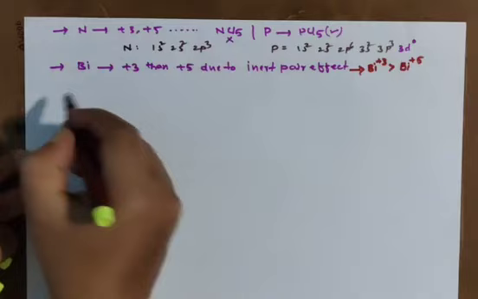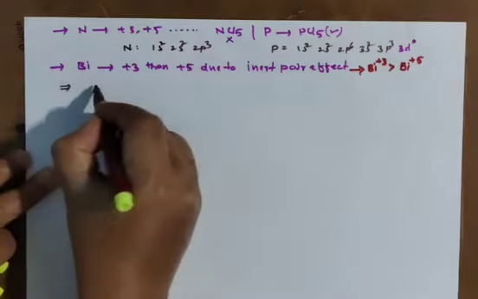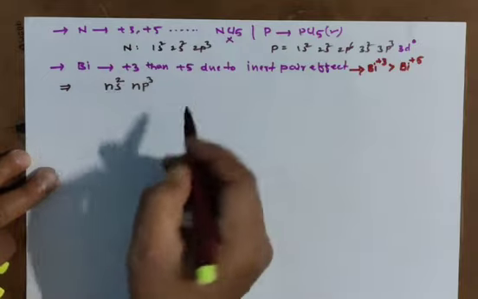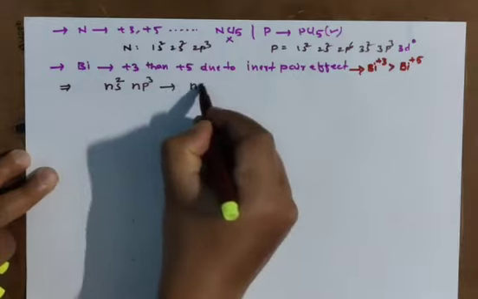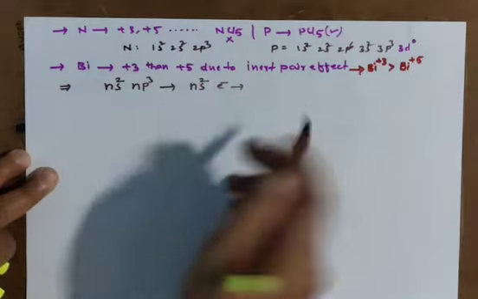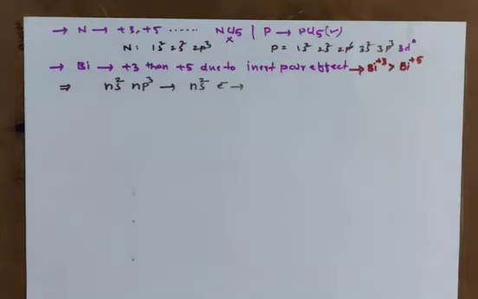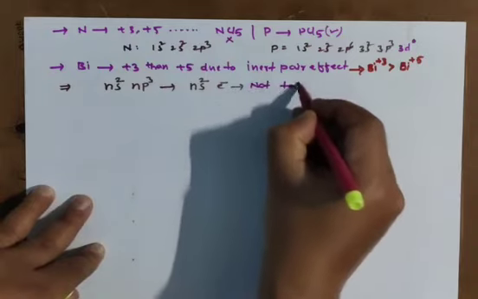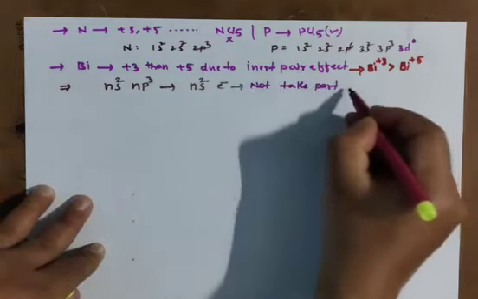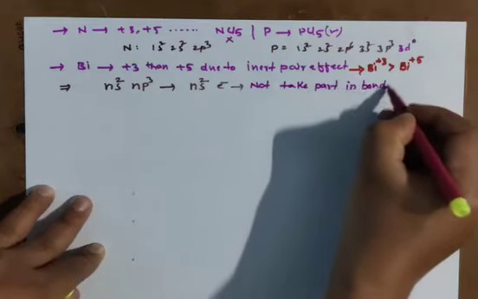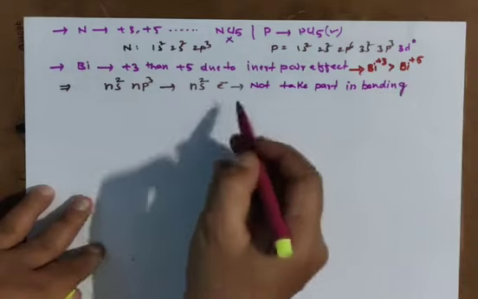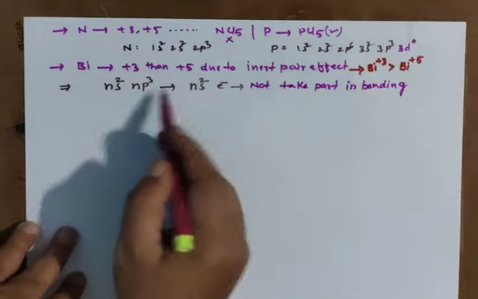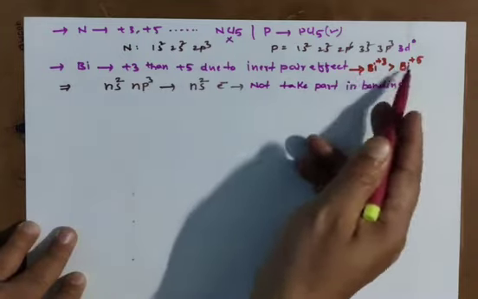More stable due to inert pair effect. What is inert pair effect? You know general electronic configuration ns2 np3. Here this ns2 electrons in bismuth will not take part in the reaction. Not take part in bonding. Non-participation of ns2 electrons in the bonding is called inert pair effect. Due to this inert pair effect, bismuth is stable at +3 than +5.